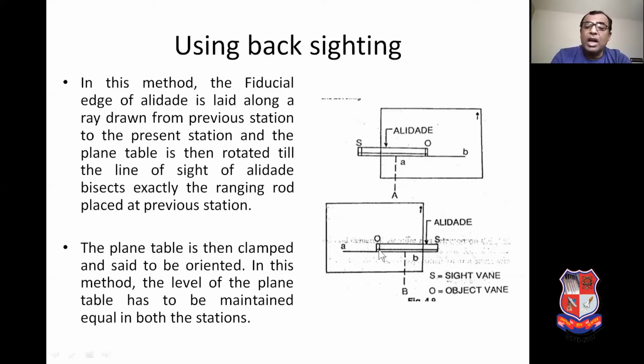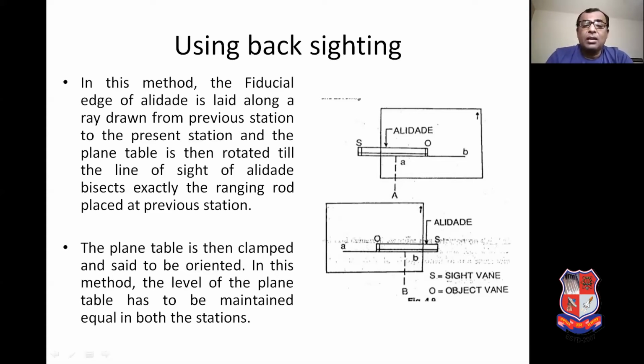So we have to put the LED on the line AB, which is drawn from the previous station A to the present station B. The plane table is rotated till the line of sight of the LED exactly bisects the ranging rod at station A, because A is my previous, back station compared to B. By looking through the eye vane and object vane, you have to bisect the ranging rod at A. Once this is achieved, the plane table is then clamped and said to be oriented.